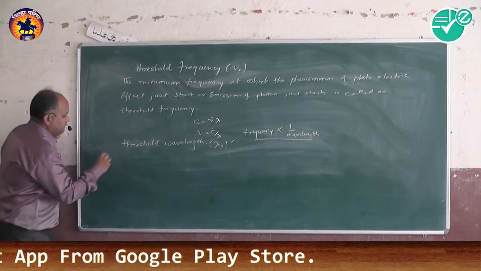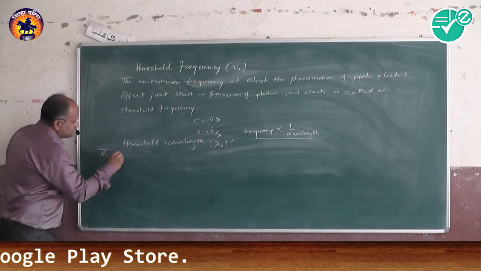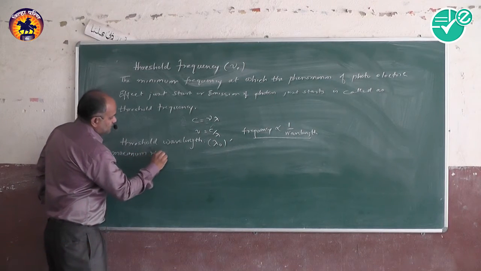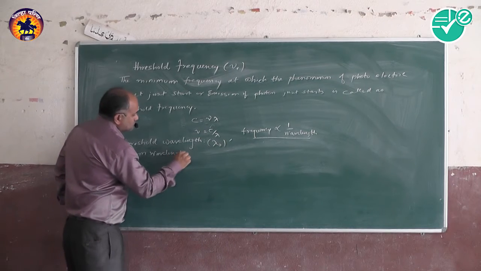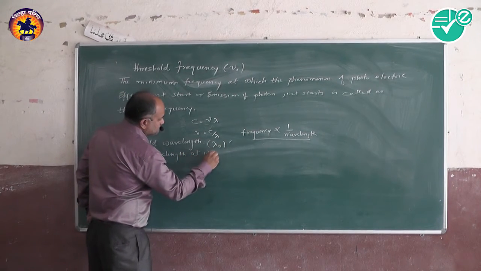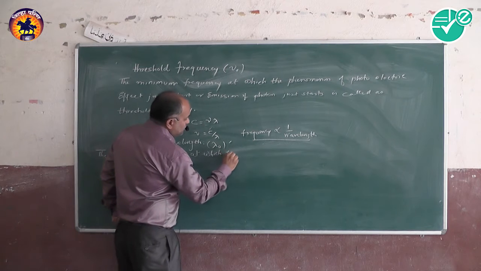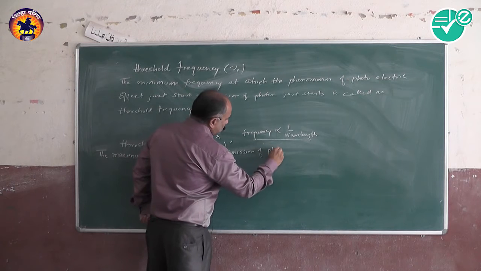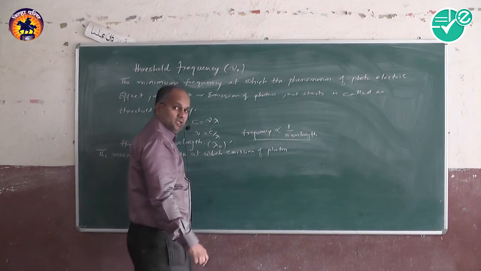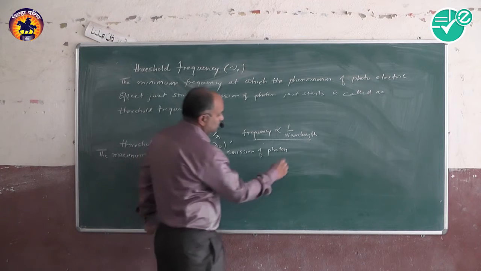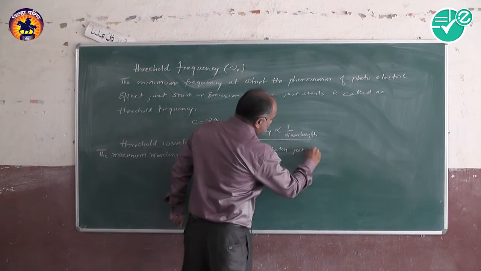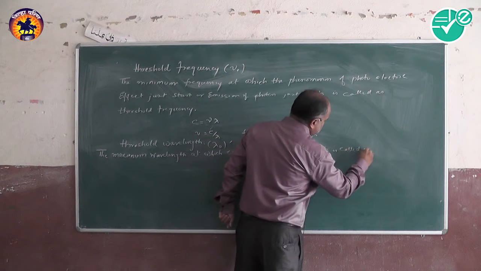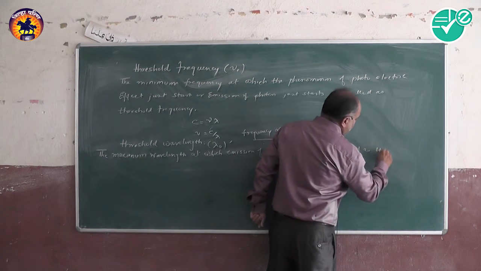So the definition will be: the maximum wavelength at which emission of photoelectrons just starts is called the threshold wavelength.